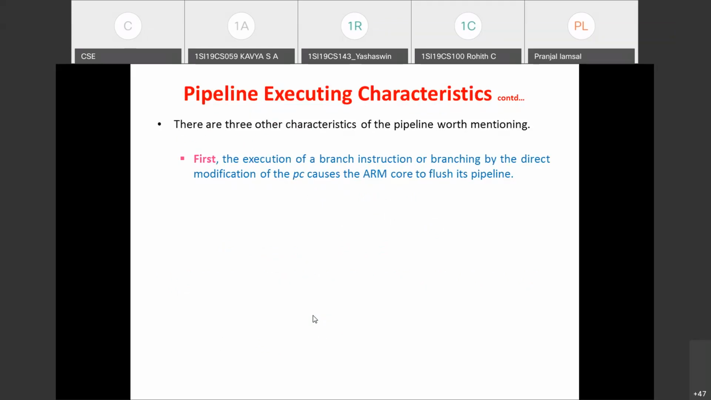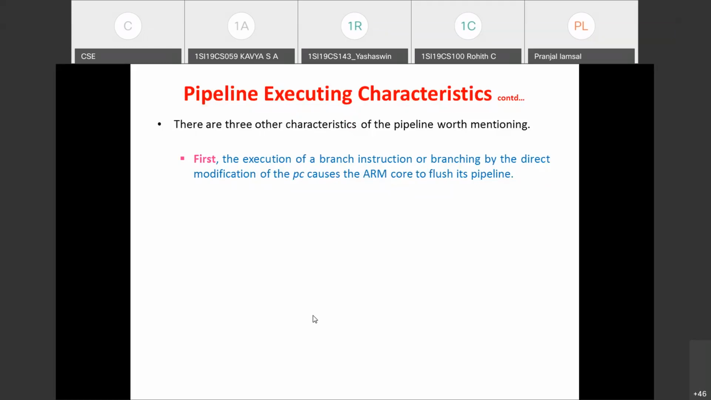This is the case where the pipeline needs to be flushed and an instruction needs to be fetched from a new address. So whenever a branch instruction is being executed, assume the pipeline is already filled and the branch instruction is being executed in the execute stage. If, say, in some conditional branching the condition is satisfied, then it should not go for executing an instruction which is already decoded. It has to fetch a new instruction from the target address. So in this situation, the pipeline needs to be flushed. It has to clear the pipeline and a new instruction has to be fetched into the pipeline. This happens if it is a branch instruction.